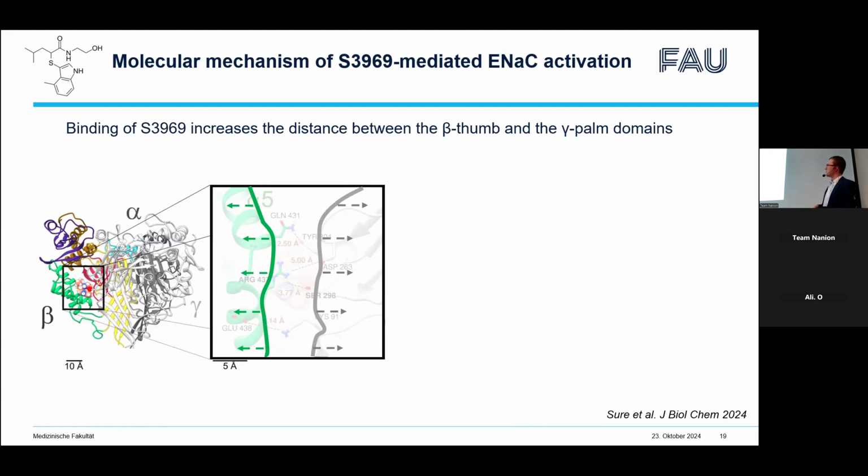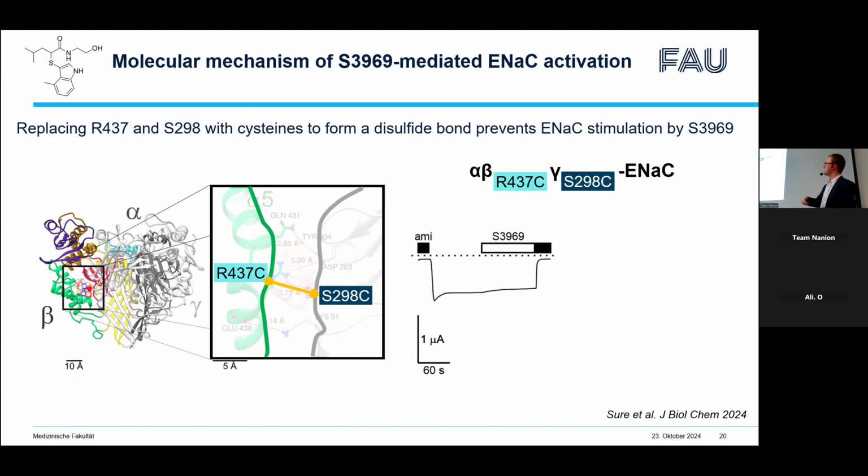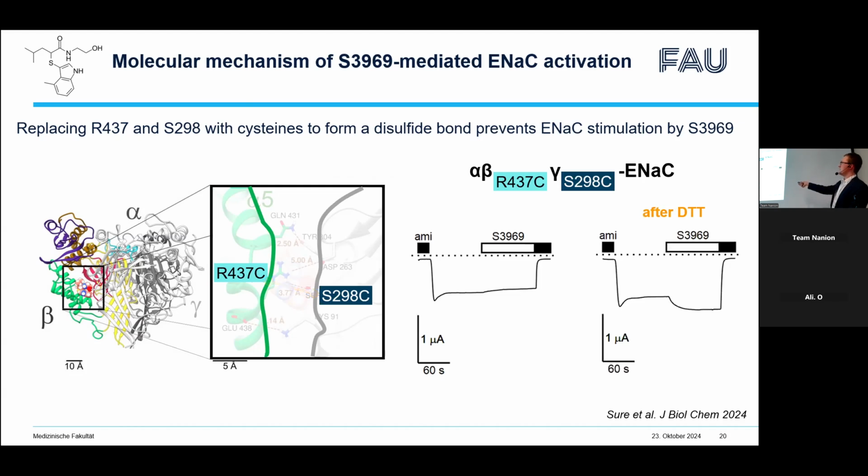To confirm this, we again used our molecular approach. We substituted two residues, one in the beta subunit and one in the gamma subunit, by cysteines to form a new disulfide bond, to prevent this conformational change and also prevent channel activation by S3969. We were lucky to confirm these predictions experimentally. This double mutant with the cysteine substitutions cannot be stimulated by S3969 unless this disulfide bond is reduced by DTT.